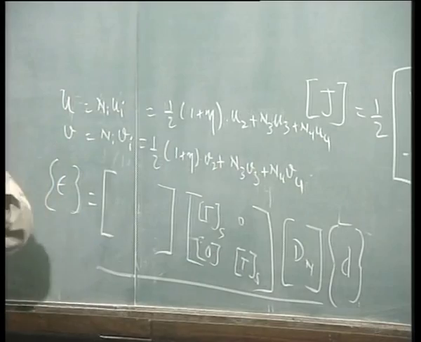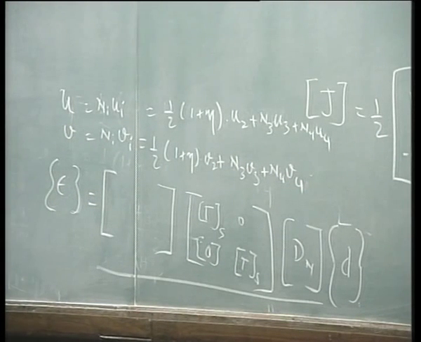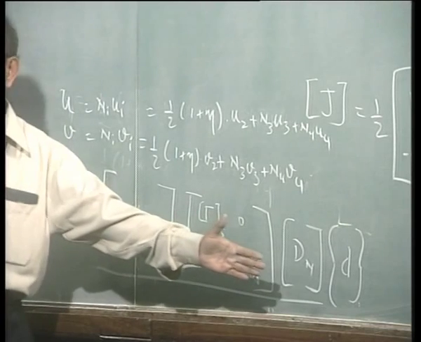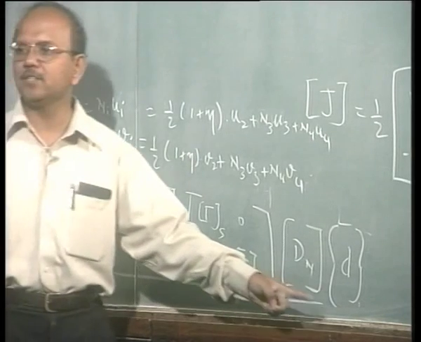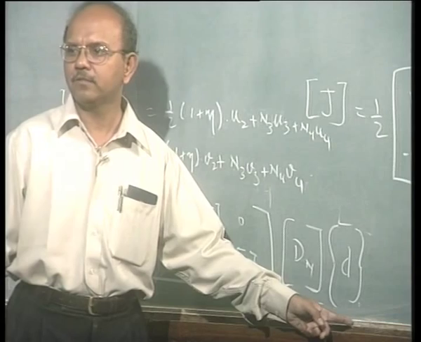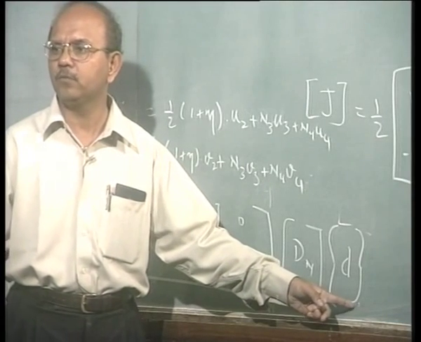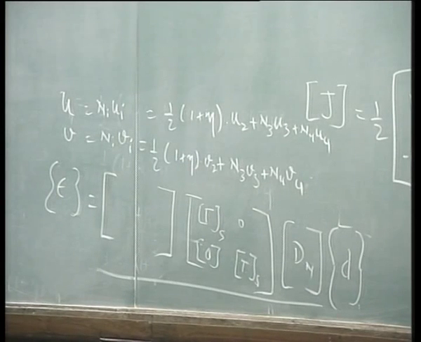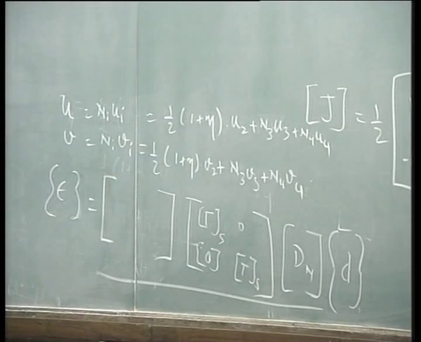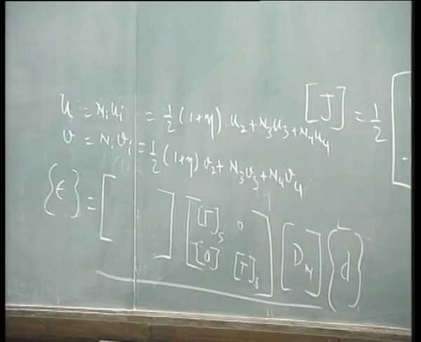So whatever step I have written is known to you, right? In fact, I have told you so many times that this is the B matrix. The only difference now is this D is now a compressed D. So 1, 2, 3, 4, we have only 2, 3, 4. That's it.